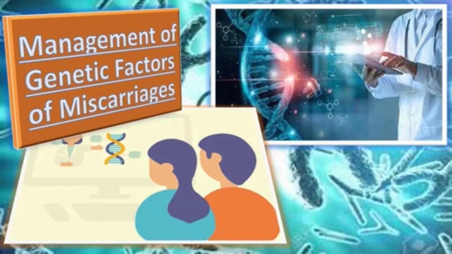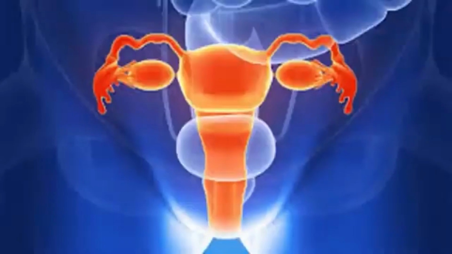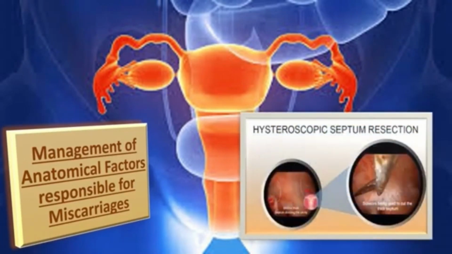Let us study the role of peri-implantation genetic screening with in vitro fertilization. Its treatment with IVF in women with unexplained recurrent miscarriages doesn't improve the live birth rates. Coming to the management of anatomical factors responsible for miscarriages. First of all, the management of congenital uterine malformations. There is insufficient evidence to assess the effects of uterine septum resection in women with recurrent miscarriages.